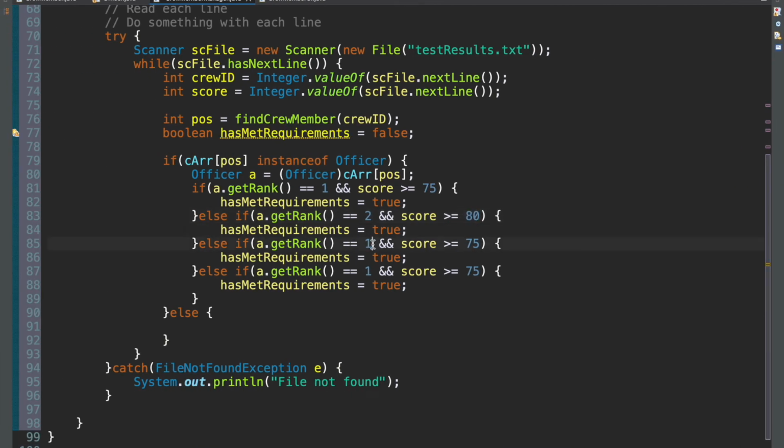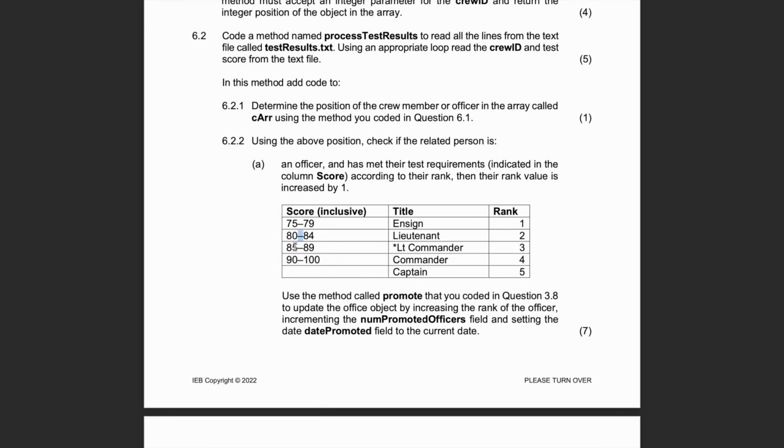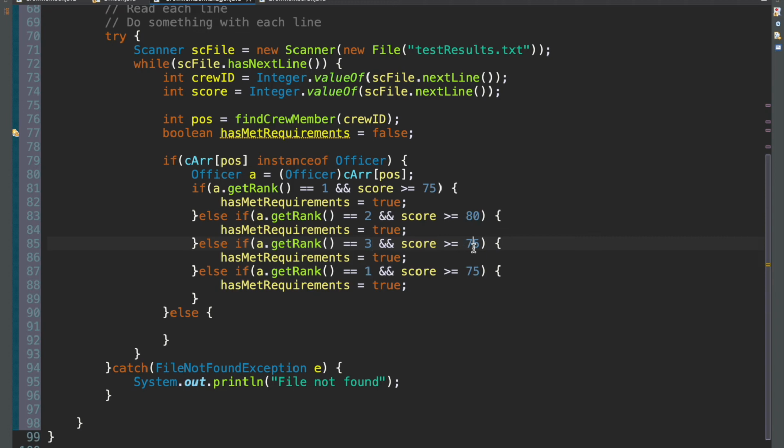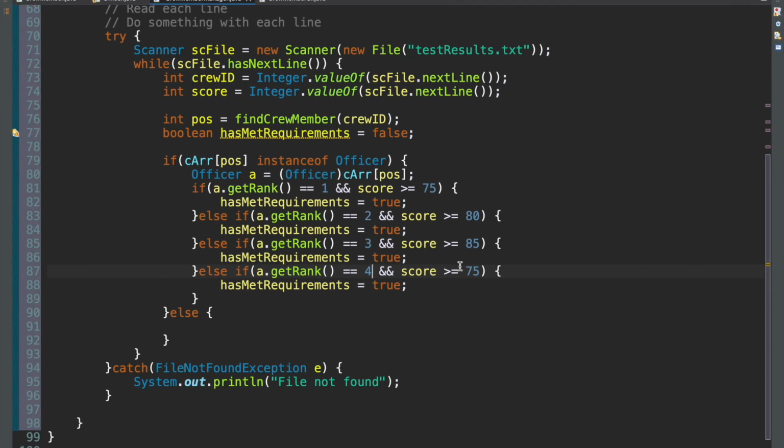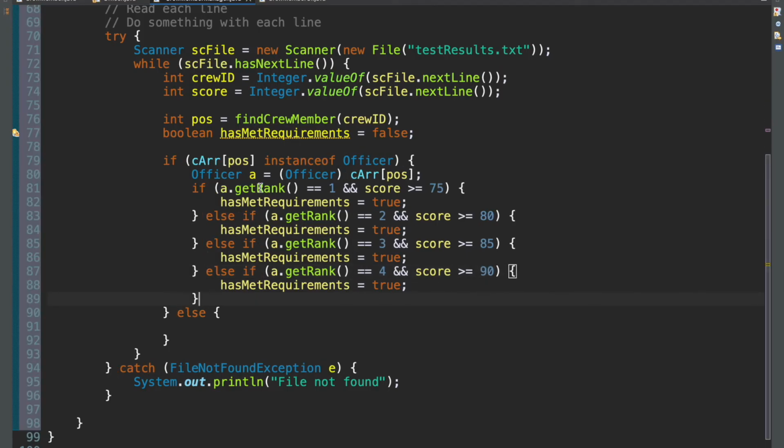And in this case, rank is equal to 3 and their score is greater than 85. And if their rank is equal to 4 and their score is greater than 90, okay. So everything looks a bit jumbled up. I hope the format and idea here makes sense. If something doesn't make sense, just let me know in the comments and I'll help you out.